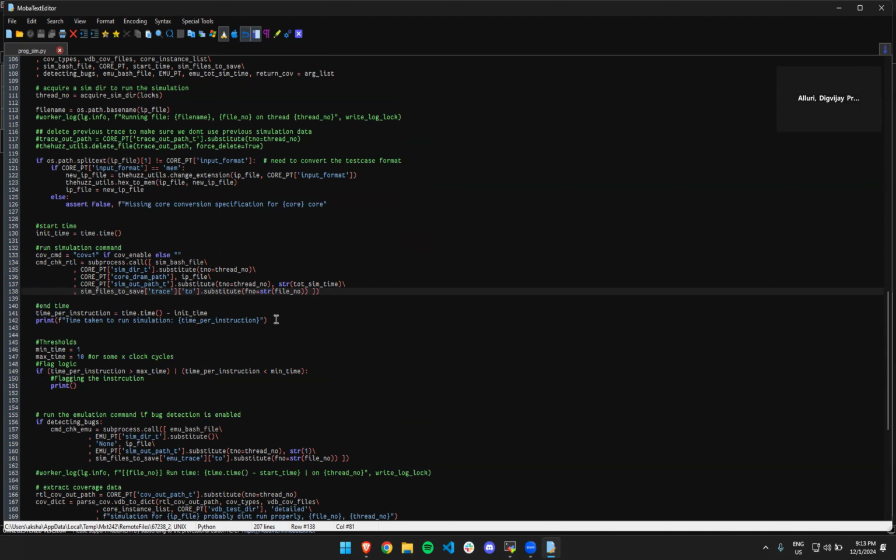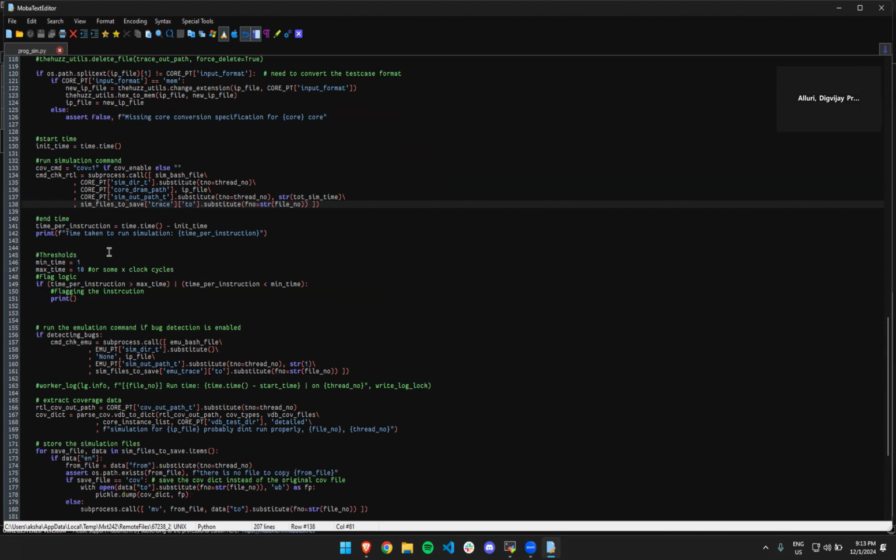And each time it's different because different instructions need different number of clock cycles to run. And then the thresholds are basically here, minimum time and maximum time are some X number of clock cycles the instruction is supposed to take. Like for example, loads and stores take more clock cycles versus just adds or subtracts take fewer clock cycles. But these thresholds would be changed based on the average time instructions take.